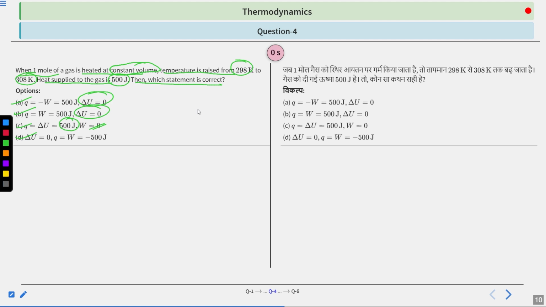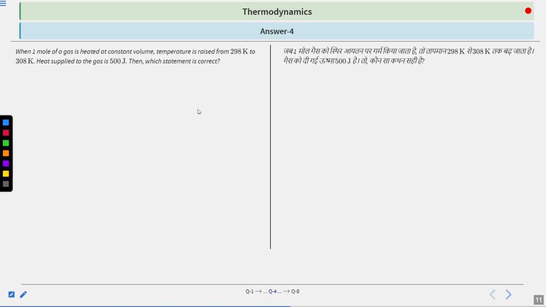So let us see how we can solve it. Again, I am repeating: 1 mole of gas, temperature rises from 298 to 308, and heat supplied is 500 joule, all happening at constant volume. Then you have to find the correct statement. For those who have solved it, the correct statement is C. Since it is constant volume, we can easily say that P delta V is 0, and therefore work done, which is minus P delta V, will also be 0. So work done is 0.